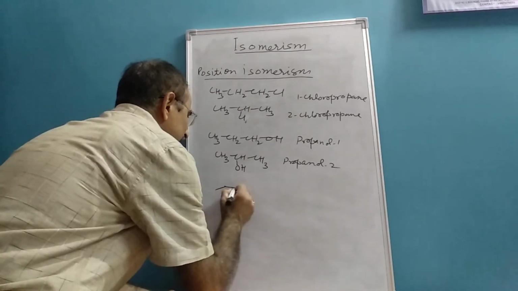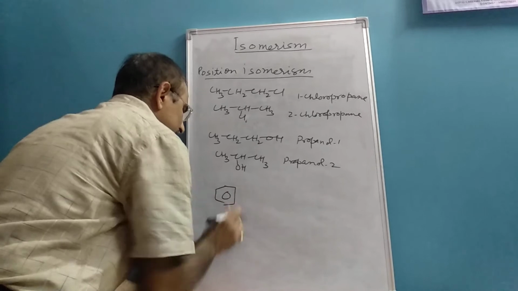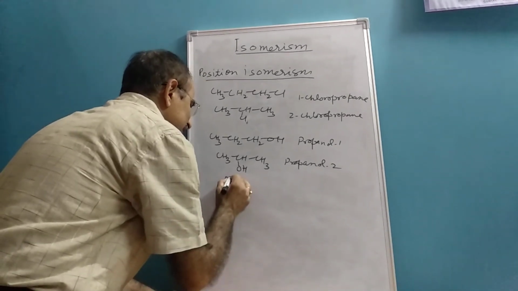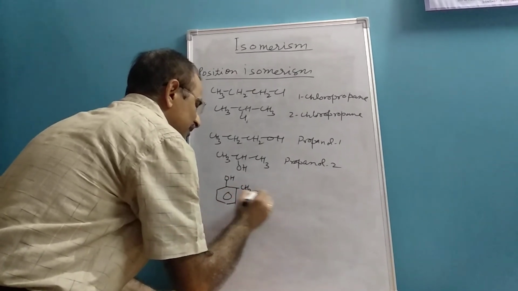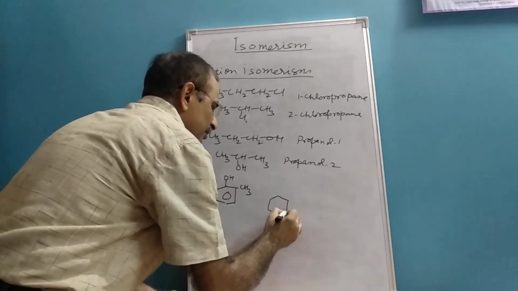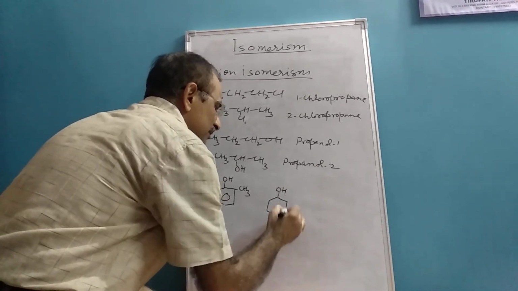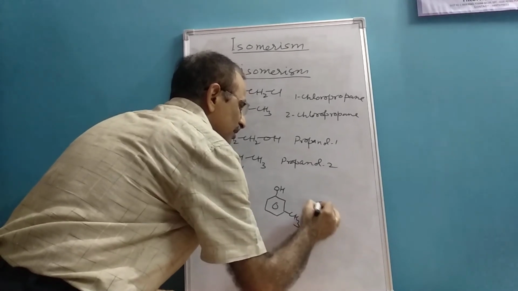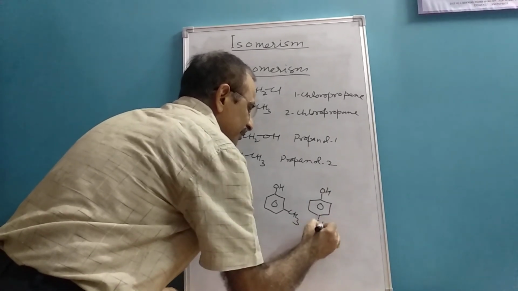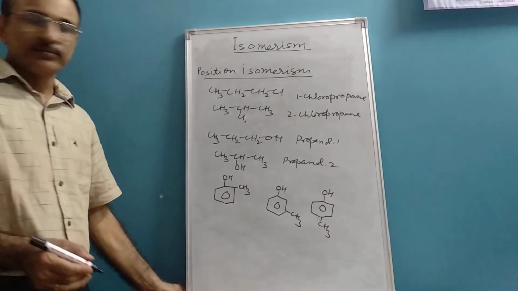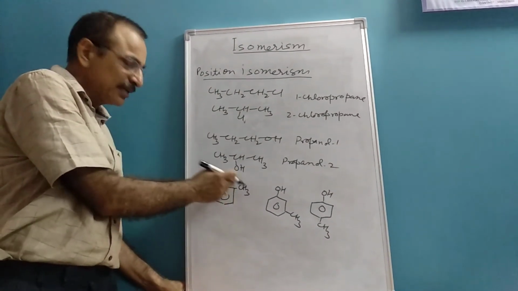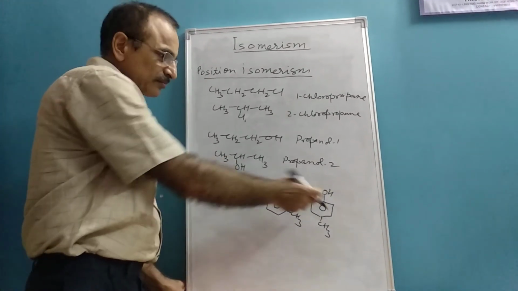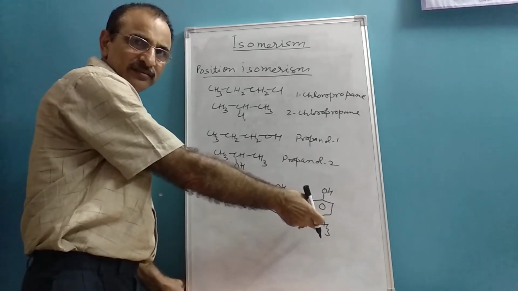Not only this, let's consider this cyclic compound. OH is there, CH3, OH with respect to this at meta position, OH, and here it is at para position. This is orthomethyl phenol, this one is metamethyl phenol, and this one is paramethyl phenol.